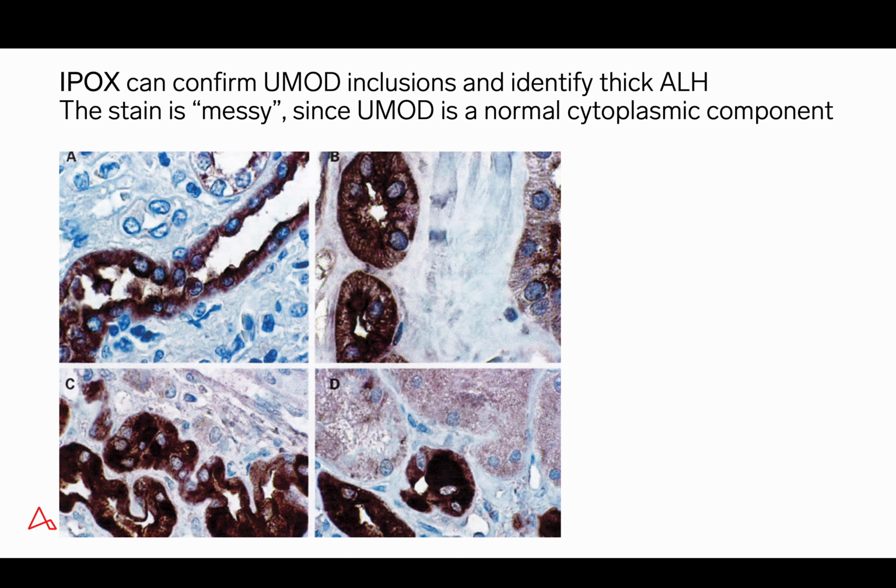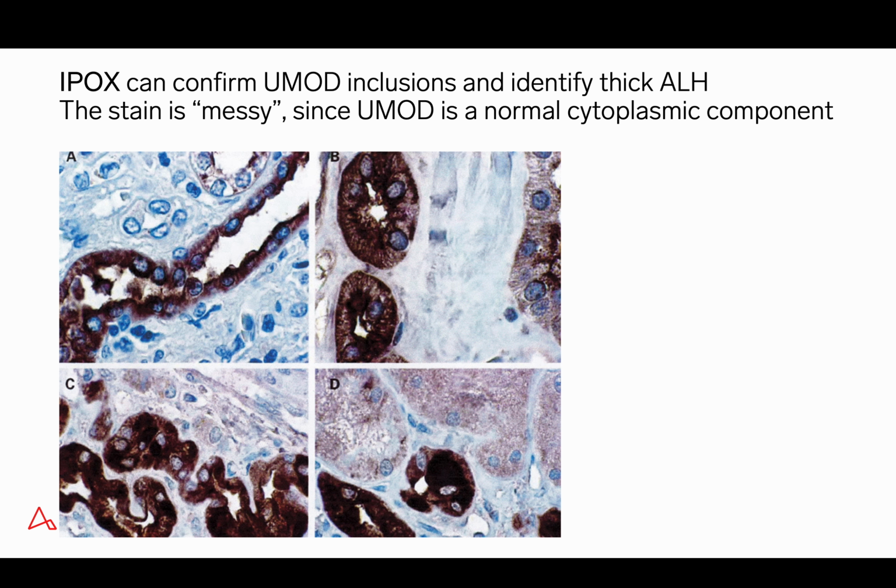Now, immunoperoxidase can be used to confirm UMOD inclusions, but it is a messy stain. And by that I mean it's a messy stain because the normal thick ascending limb of Henle contains uromodulin, so it will show diffuse cytoplasmic staining. And this is shown in the upper two panels.